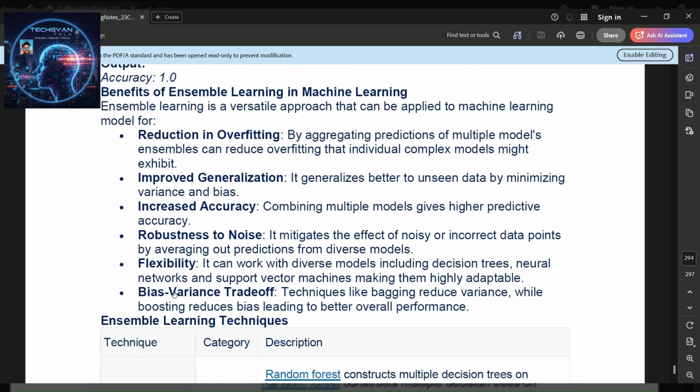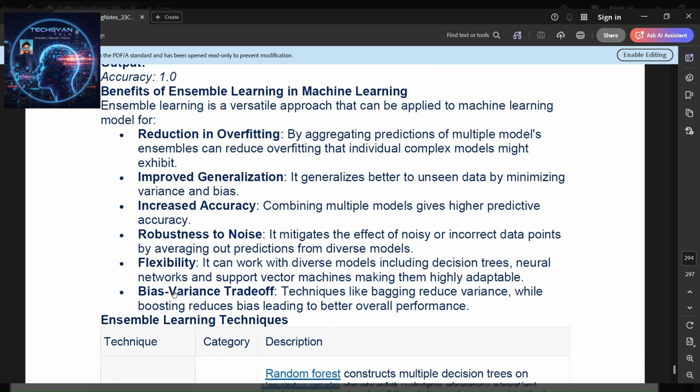Benefits of ensemble learning in machine learning. Ensemble learning is a versatile approach that can be applied to machine learning models. Reduction in overfitting: by aggregating predictions of multiple models, ensembles can reduce overfitting that individual complex models may exhibit. Improved generalization: it generalizes better to unseen data by minimizing variance and bias. Increased accuracy: combining multiple models gives higher predictive accuracy.